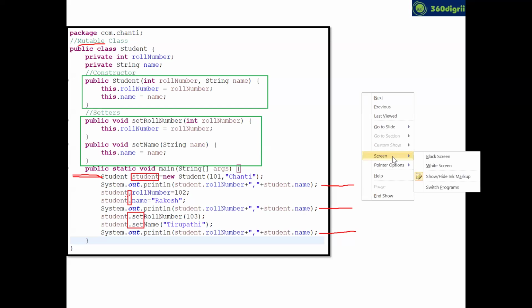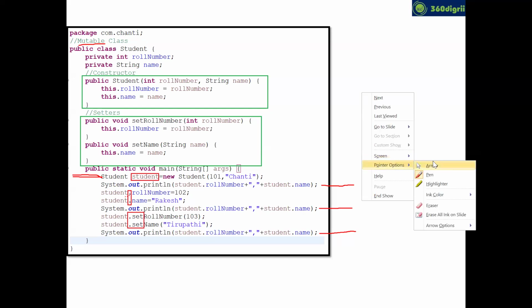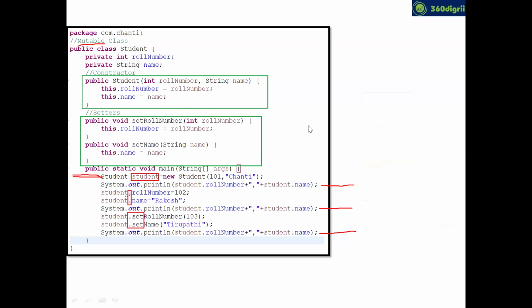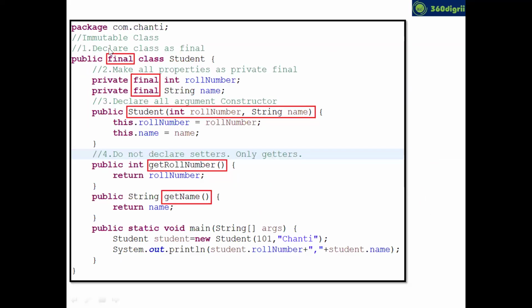Now we should know what is immutable. Actually, to make an immutable class, there are some rules. Now let's see, buddy, what the rules are. We need to know it. So the first rule, can you see on the top? I was creating the same student class with immutable features, immutable behavior.